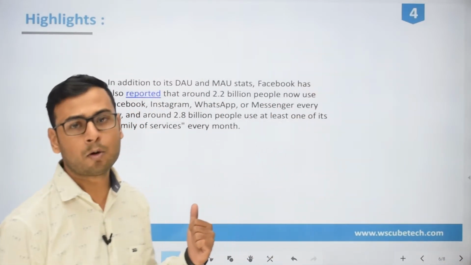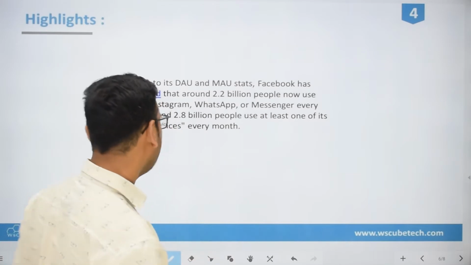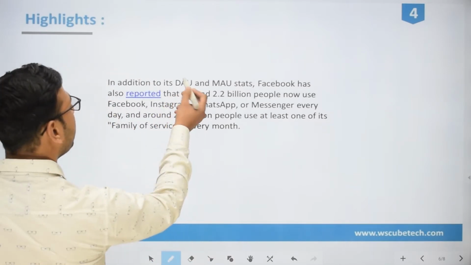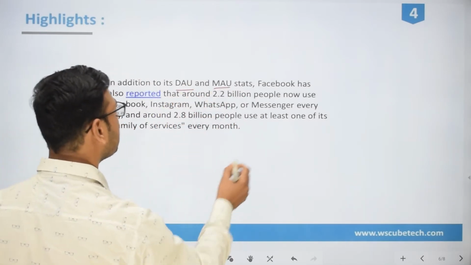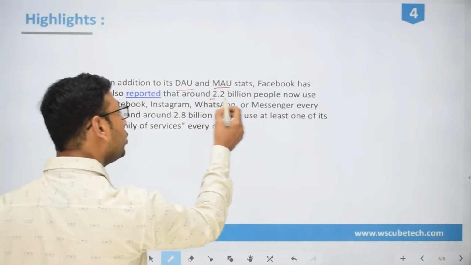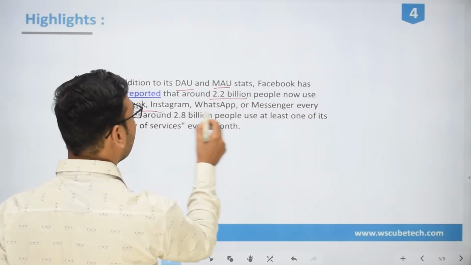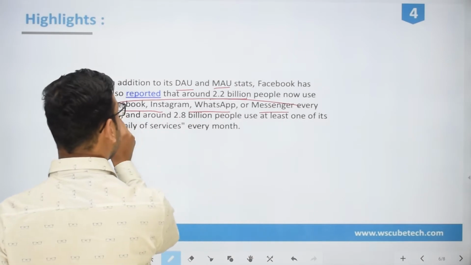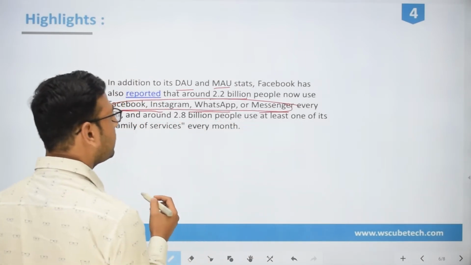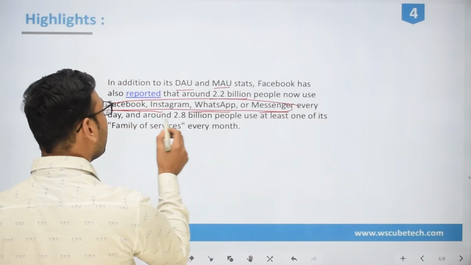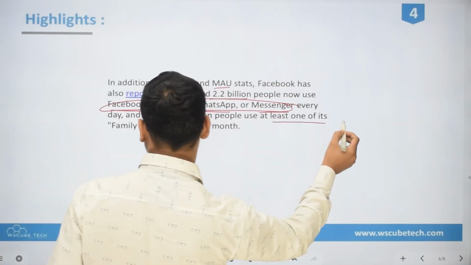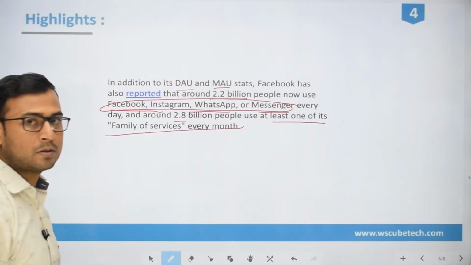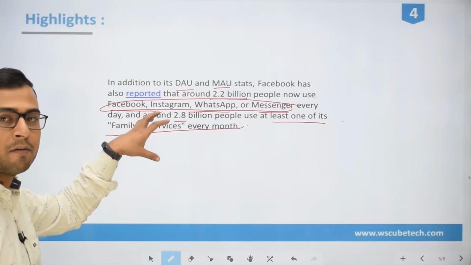Earlier we discussed the active users. Now let me tell you, in addition to its daily active users and monthly active users, Facebook has also reported that around 2.2 billion people now use Facebook, Instagram, WhatsApp or Messenger every day, because these are all children of the same parent, under the same unit. Around 2.8 billion people use at least one of its family of services every month. This is another stat which is officially given by Facebook.